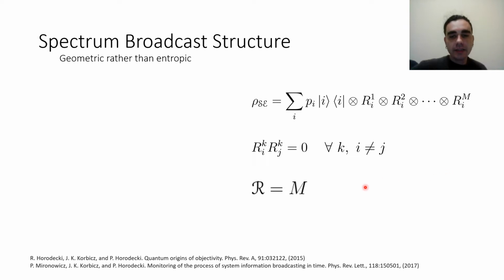And in SBS, redundancy is nothing else than m, which is exactly the number of environmental fractions into which I'm able to partition the environment, such that the global state has an SBS form, which then again is how many fractions I can give to the different possible observers.